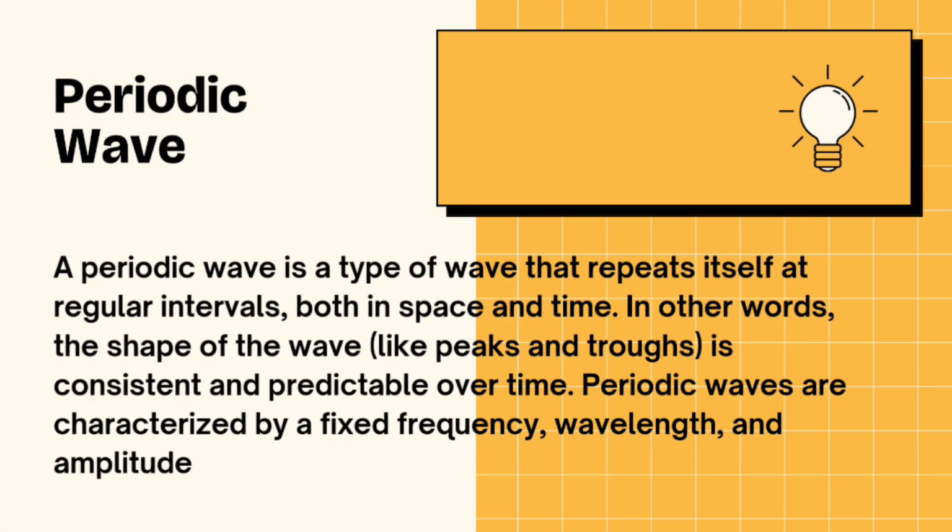After we identify what is longitudinal and transverse wave, let's proceed to periodic wave. A periodic wave is a type of wave that repeats itself at regular intervals, both in space and time. In other words, the shape of the wave, like peaks and troughs, is consistent and predictable over time. Periodic waves are characterized by a fixed frequency, wavelength, and amplitude.